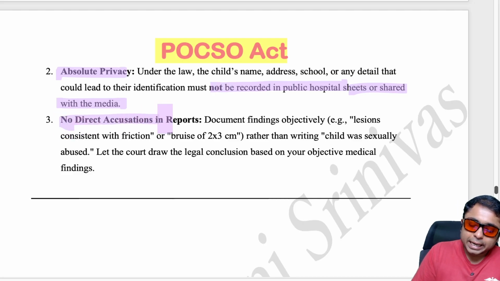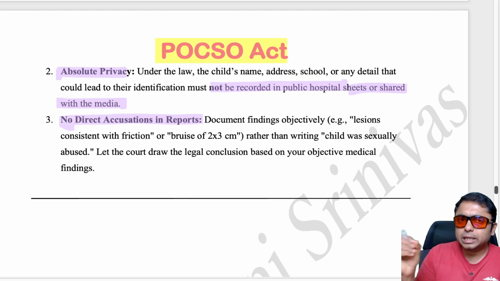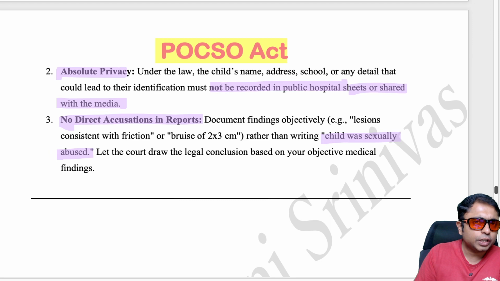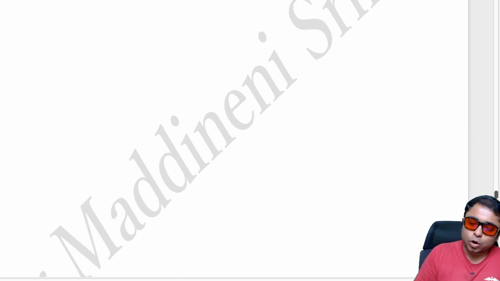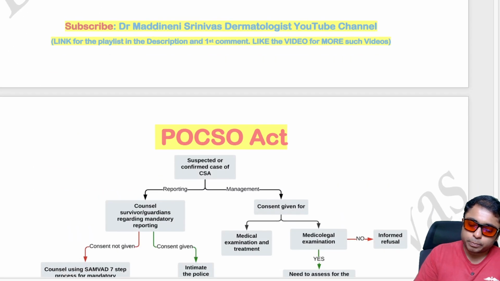So no direct accusation in the report. Like we should not mention that there was a child who is having sexual abuse. It should not be mentioned like this. It should just be written that lesions are consistent with the friction or bruise of this so and so size. So these details should be mentioned, but not the actual points related to the abuse.